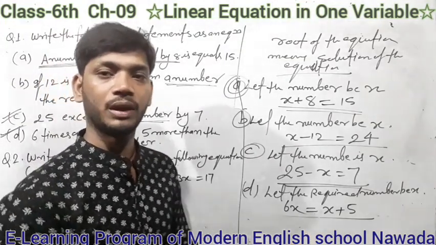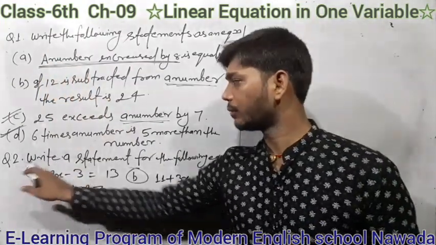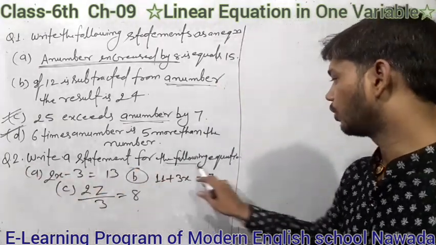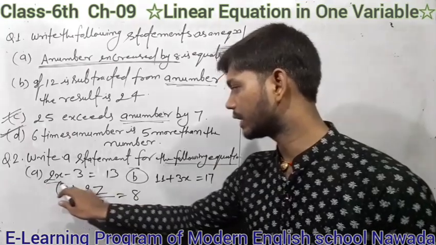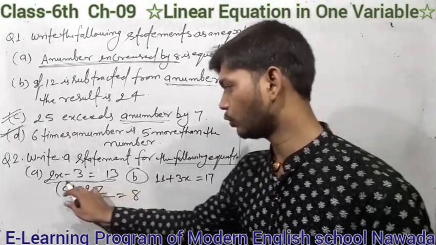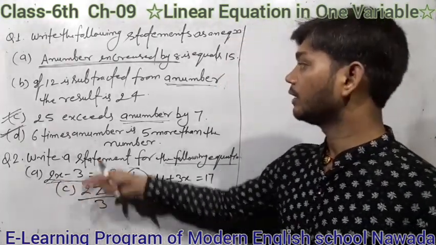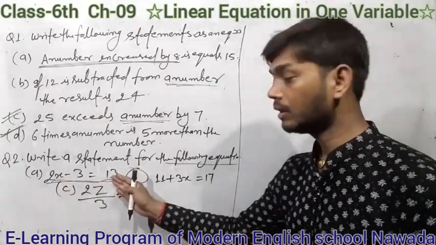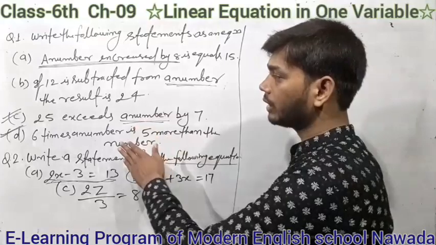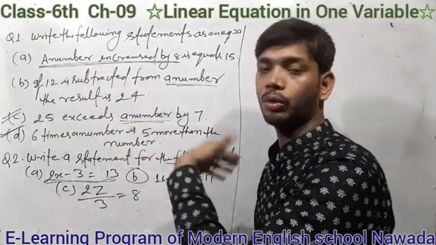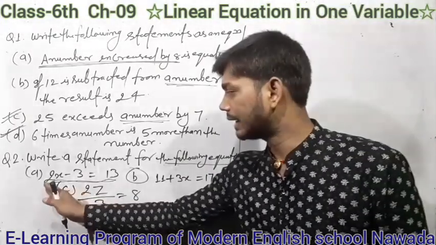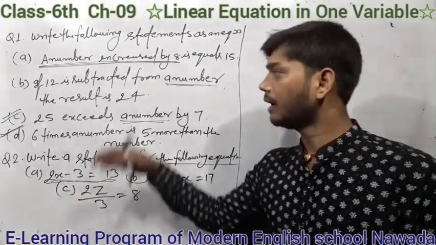Now students, proceed to the second question. Write the statement for the following equation. That means here the equation is given and you have to write the statement. This type of statement you can write for this equation. In the first question a statement is given and you have to write the equation, but in the second question the equation is given and you have to write the statement.